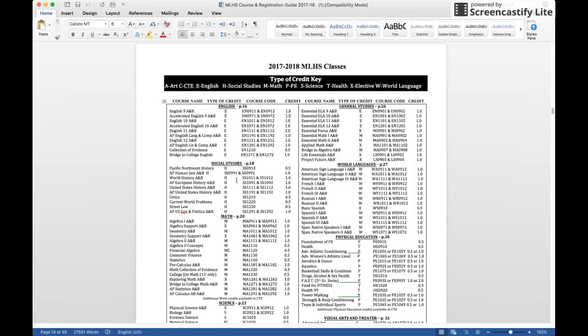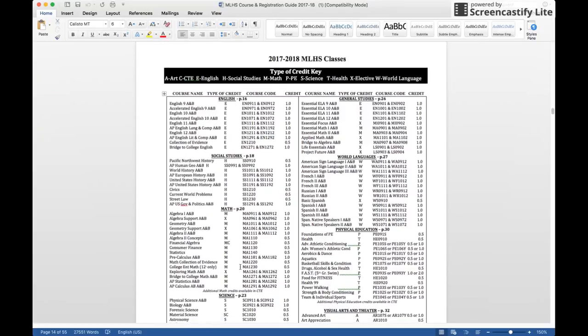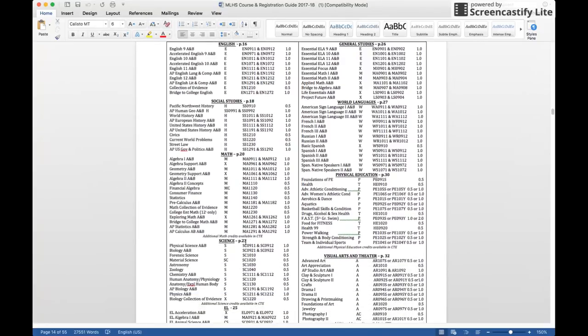If we go over to, let's look at material science down in the science section. You'll see material science right here. Material science actually counts as a science and a CTE credit. The course code is right here, and it counts as a half credit class. And the reason I know it counts as a science and a CTE credit is because right here it has 2 references.